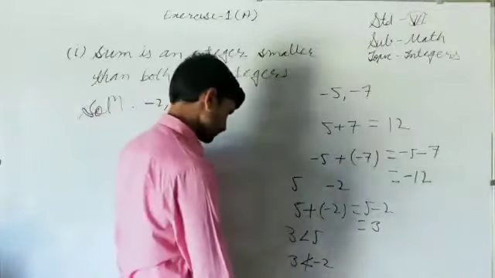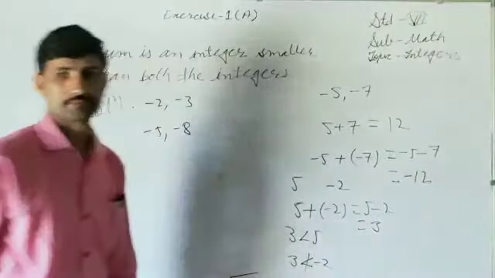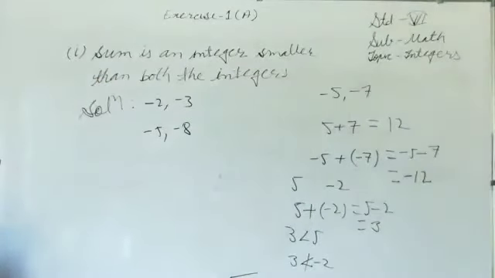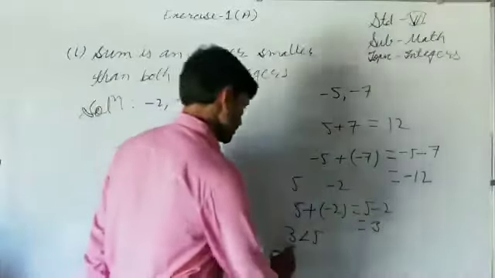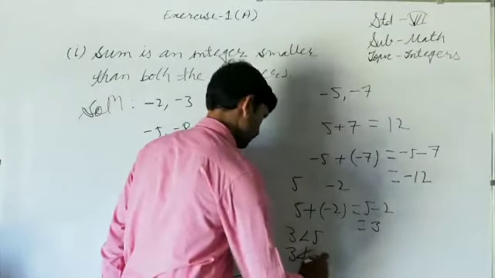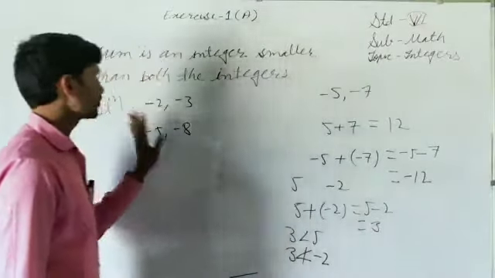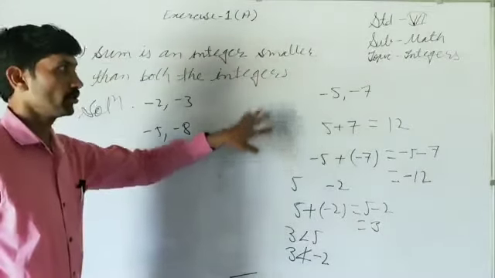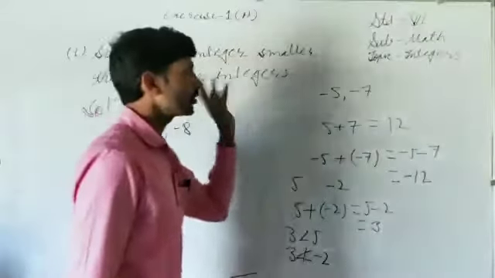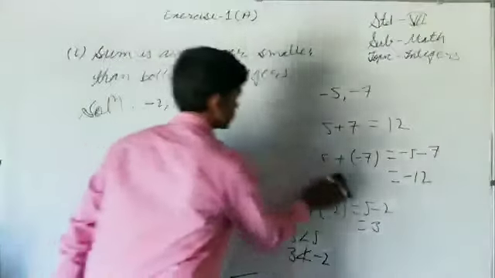It is greater than minus 2. So here 3 is not smaller than minus 2. So their sum is not smaller than both the integers. Keep in mind, if we want sum of the integers smaller than both the integers, then take both the integers negative. दोनों integers को आप negative ले लो. और यदि sum दोनों integers से greater चाहिए, then take both the integers positive. This was the first part.